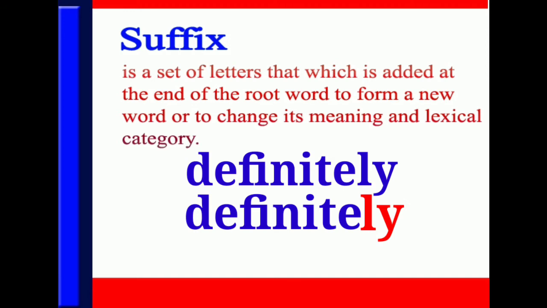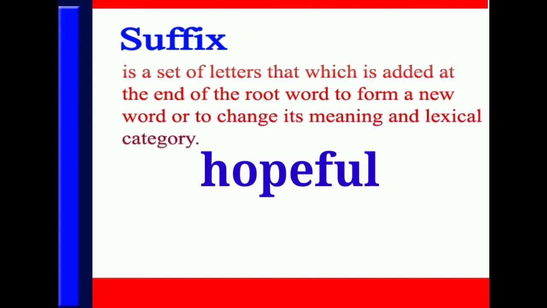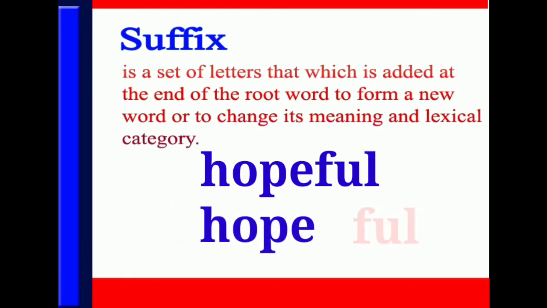Let us see one more example of suffix. Let us look at the word hopeful. In this word, the root word is hope and the suffix added at the end of this root word is full. After adding this suffix full to the root word hope, we have formed a new word, that is hopeful. And this addition has also changed here the lexical category of the verb or noun hope into adjective hopeful.